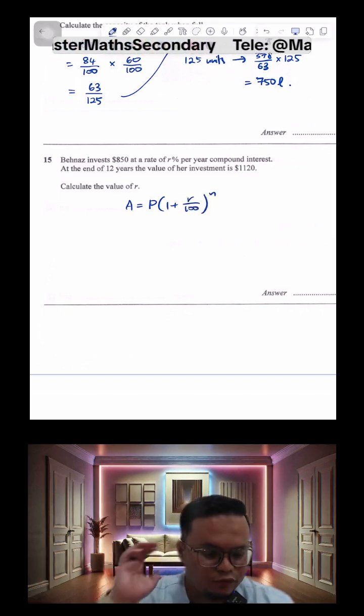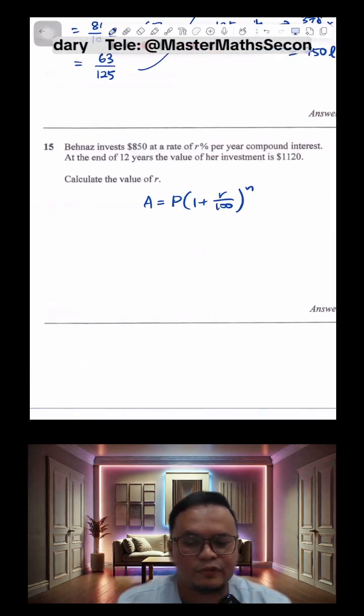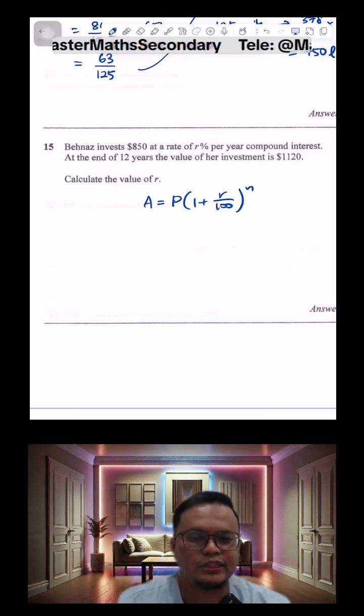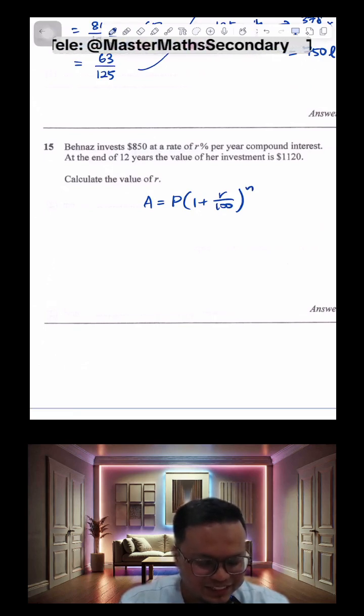Now this formula here, don't worry if you guys don't remember, it's given to you in your O-level exams, in any exams for that matter. You'll find this as the first formula in the formula sheet, right at the top. Yeah, I think you need to know this as an accounting student.